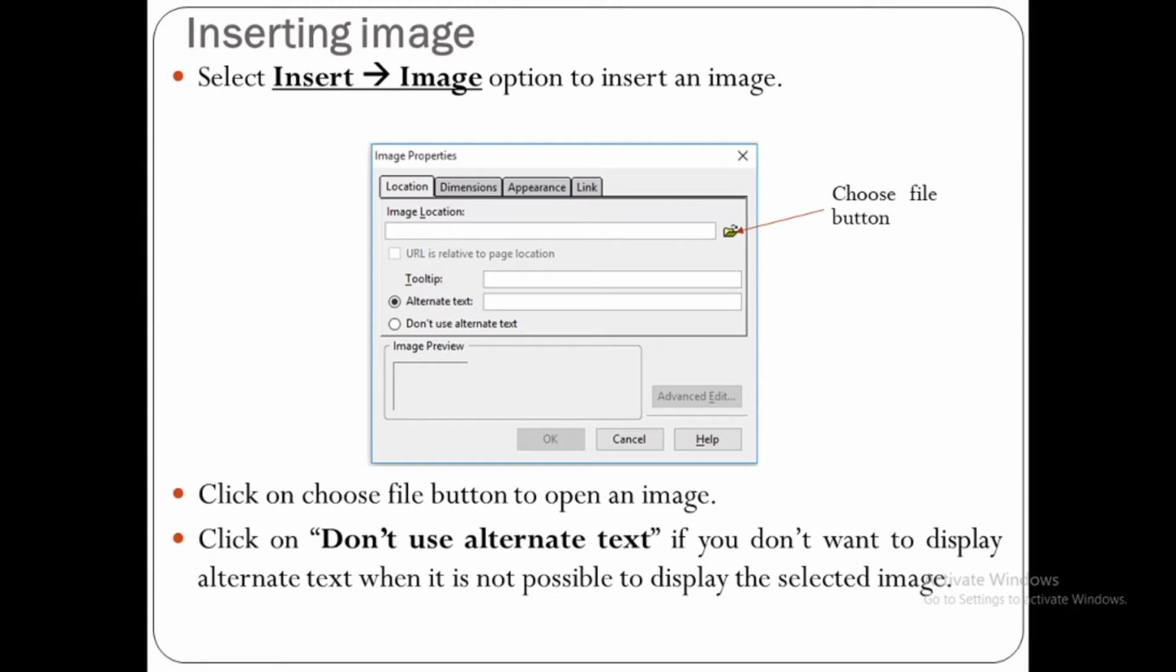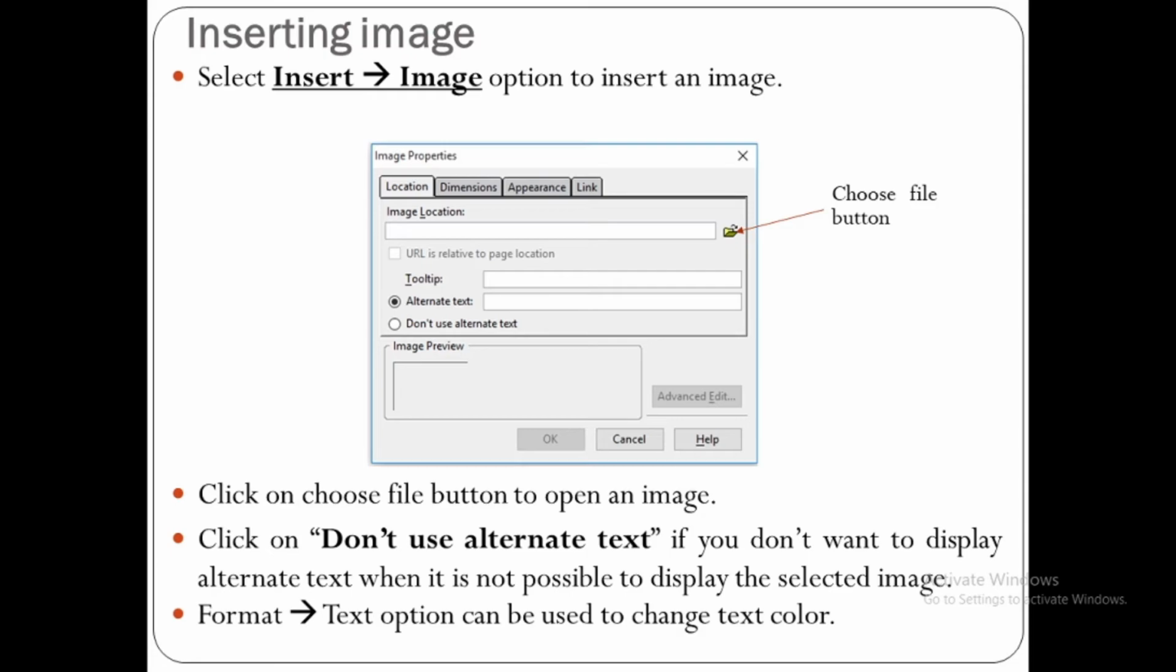It happens when either image is not there or speed is very low. In such cases, browser is not able to display our image. So at that time, it will display alternate text. But if you don't want to display alternate text, then you can select don't use alternate text option here. But remember, if alternate text option is selected, then you must give some information. So here, click on don't use alternate text option. It means we don't want to display any text if browser is not capable to display the image.